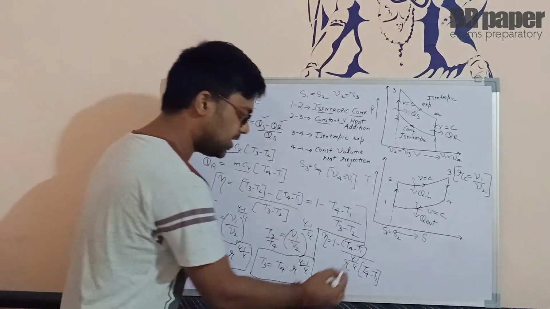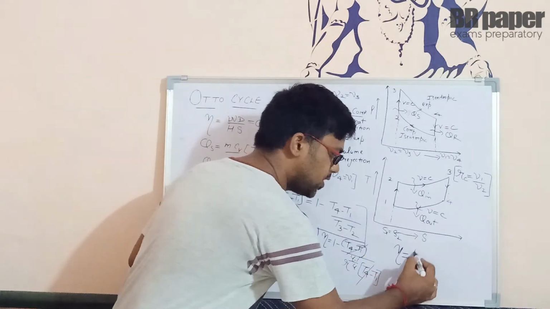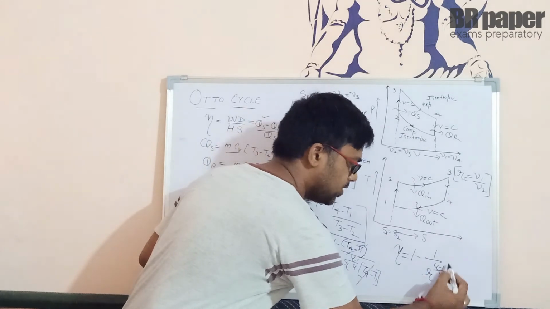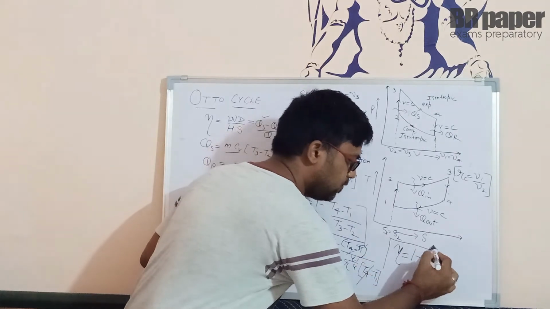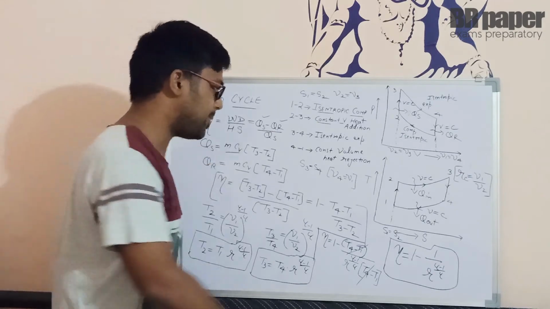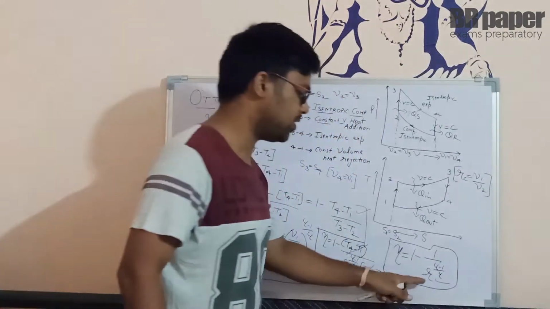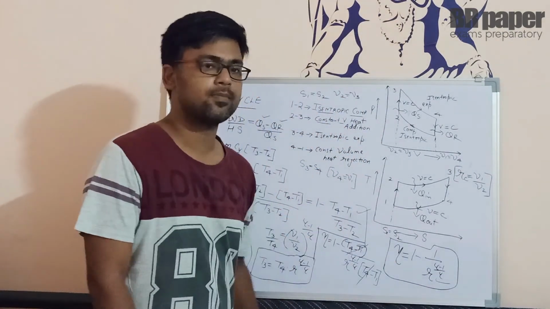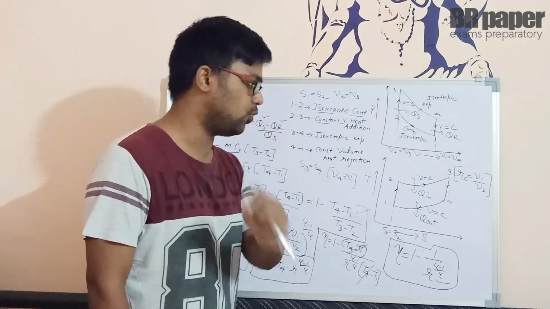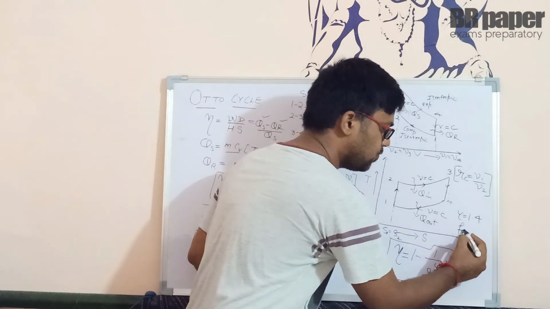Clear? So here you can see T4 minus T1 is in both the numerator and the denominator. So in terms of compression ratio, the efficiency will be written as 1 minus 1 upon r raised to power gamma minus 1 upon gamma. So this is the efficiency of the Otto cycle in terms of compression ratio only. Clear? So if temperature is given in the question, you have to apply the first formula. If the compression ratio is given directly, then we have to apply this formula. Here r represents the compression ratio, and gamma for air is 1.4. So in numericals gamma will be equal to 1.4 and that is for air only.